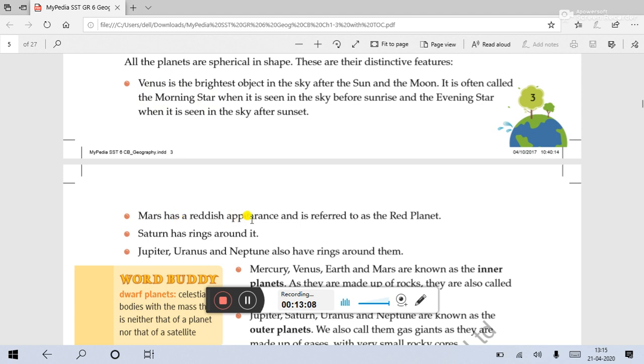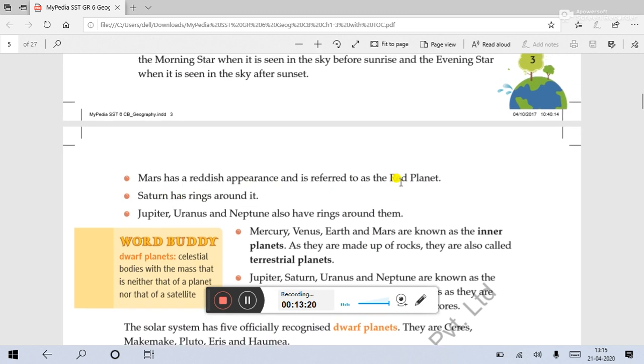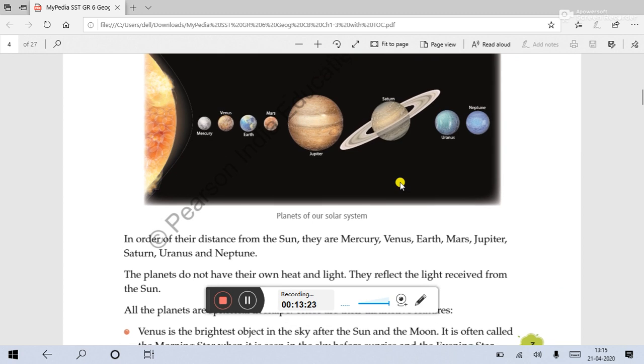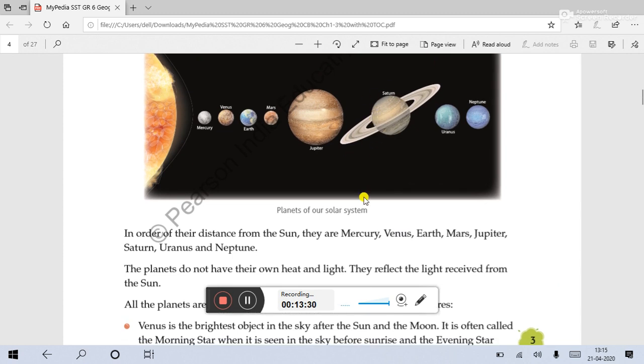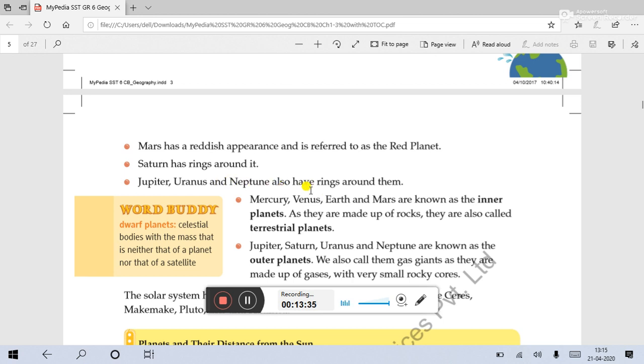Mars has a reddish appearance and is referred to as the red planet. As Mars is reddish in color, it is also called the red planet. Saturn has rings around it, as you can see here in the picture. You can see Saturn having rings around it, and it looks so attractive and beautiful. Next, Jupiter, Uranus, and Neptune also have rings around them. Which ones? Jupiter, Uranus, and Neptune.